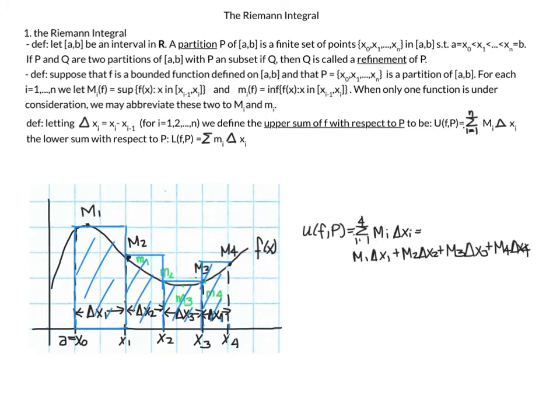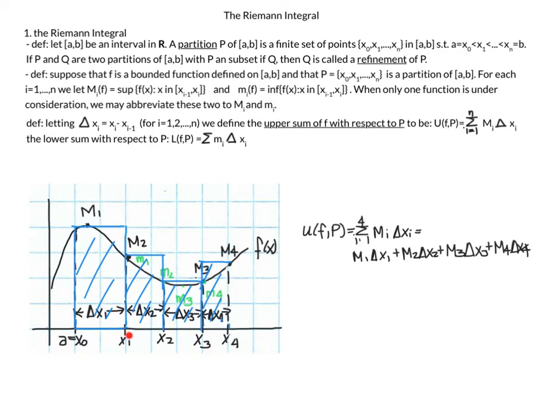Essentially, what we are doing is getting the area under the rectangles for each partition. So here, for the upper sum, for the first partition, we have the height at M1 times the length of the interval. So we have the area here of this rectangle.